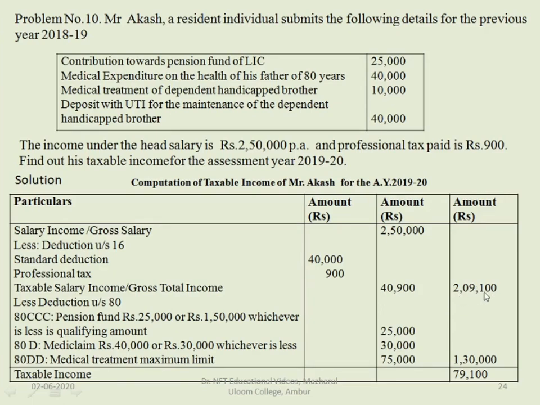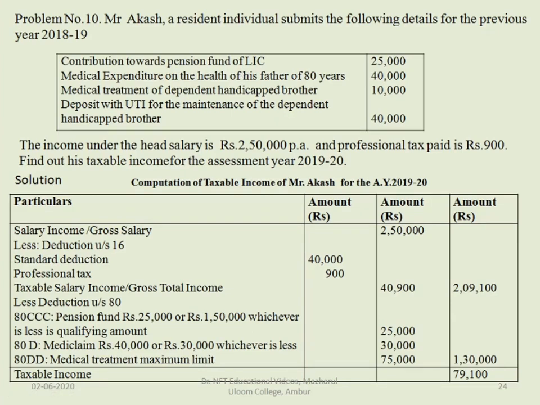From this 2,09,100, we have to make the deductions under Chapter VI-A. Here, let us see what all the adjustments are, one by one. First one is contribution towards pension fund of LIC.